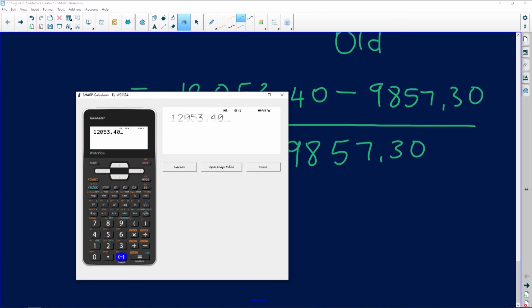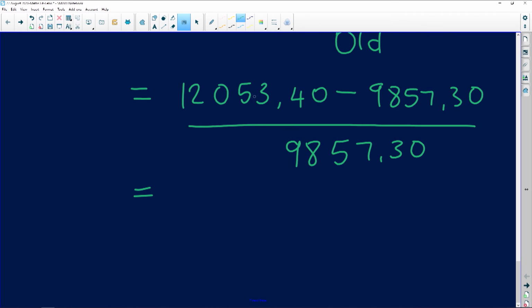12,053.40 minus 9,857.30, divided by 9,857.30. That's the amount we're getting. But remember, I said to you, multiply that by 100 because it's a percentage. Otherwise, you're going to be left with a funky number. 22.28%. So I rounded that off to 2 decimal places.